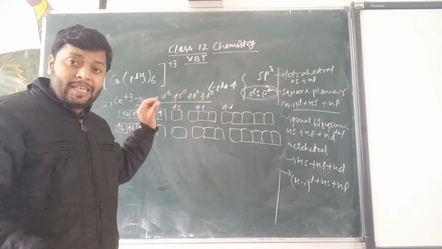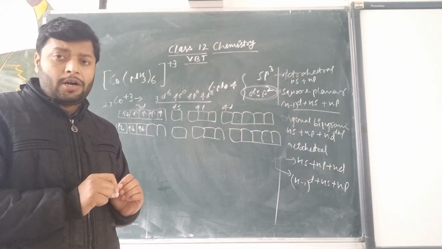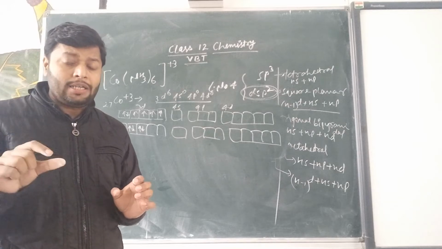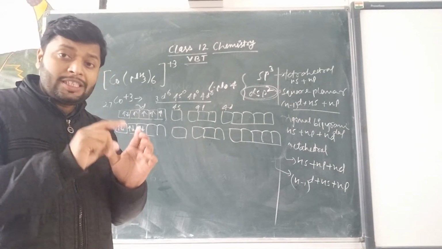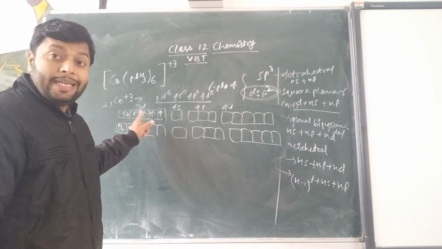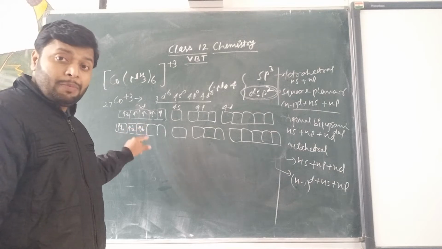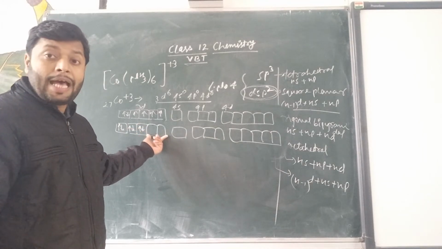This means when 6 ammonia ligands approach the cobalt, because of the ammonia ligand and coordinate bond formation, during this process in the excited state, all 6 electrons in the 3d orbitals get paired to release 2 orbitals as empty.